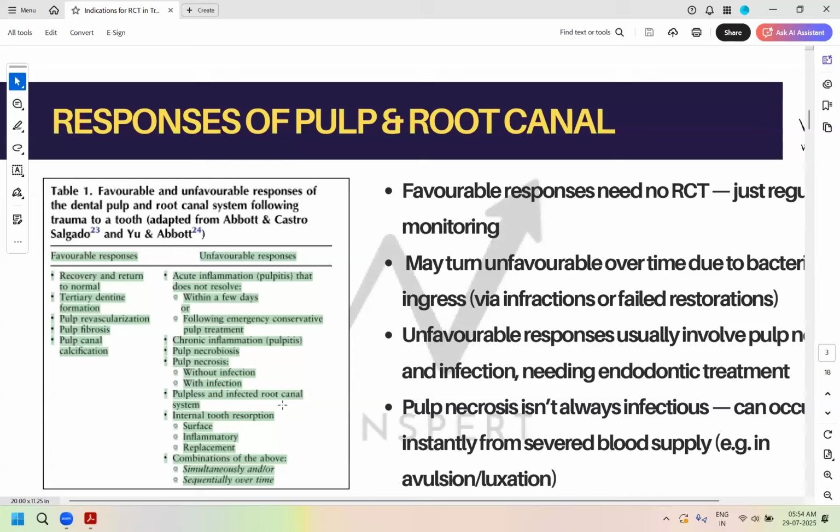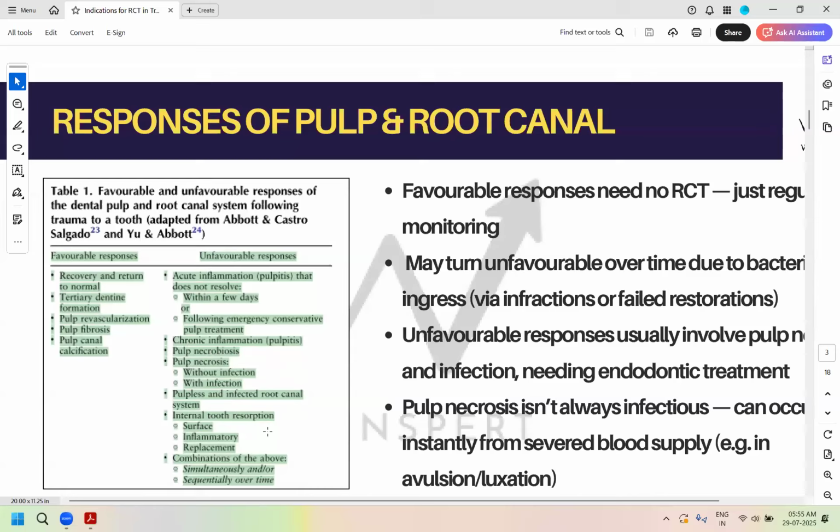Then pulpless and infected root canal system. If it gets infected, immediately you will require an RCT because that can trigger external resorption in the root. Then anytime you see a sign of internal tooth resorption. Pulp necrobiosis, again, is a histological response, Gabby, so basically the signs would match pulp necrosis only.